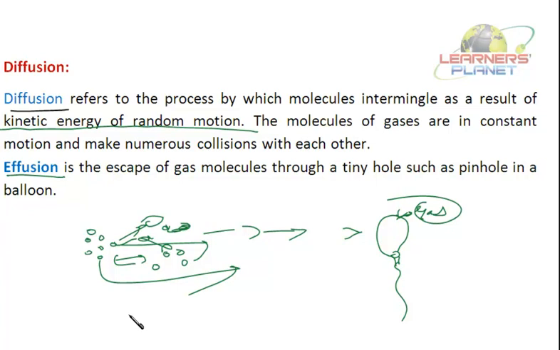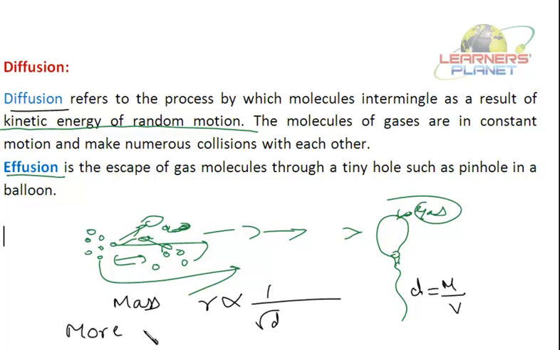They both depend on the mass of the particle. How are they related? The rate of diffusion is inversely proportional to the square root of density. What is density? Density is mass per unit volume. It means the more the mass, the less the rate of diffusion.